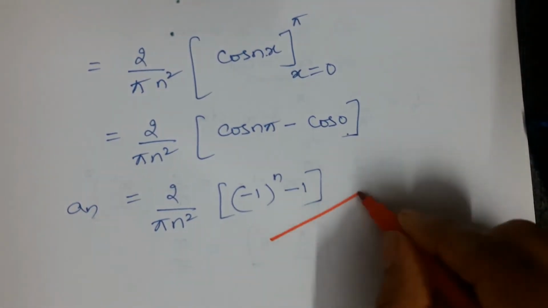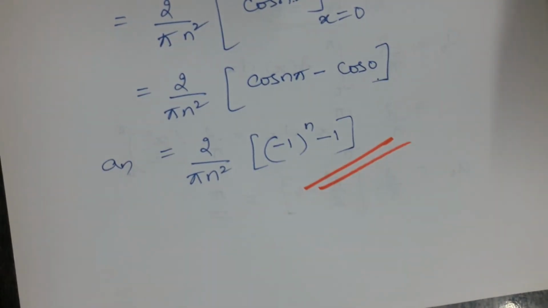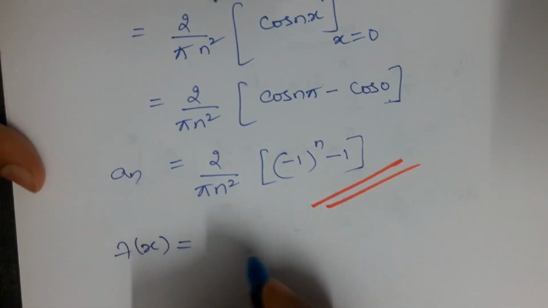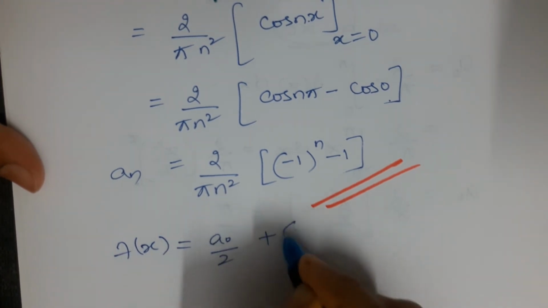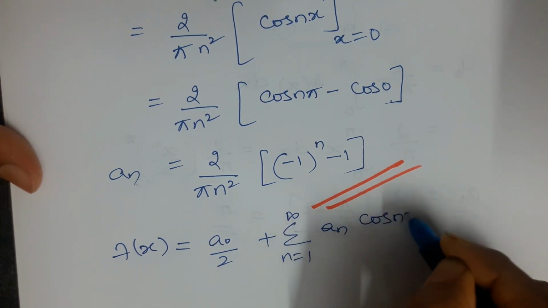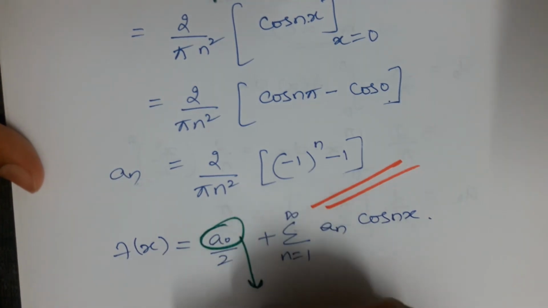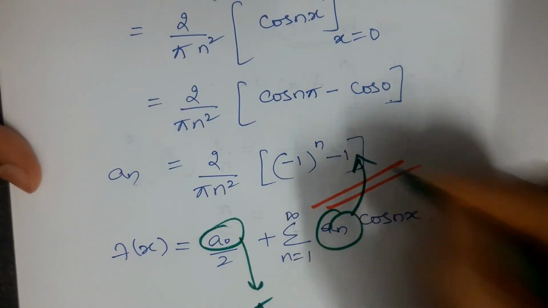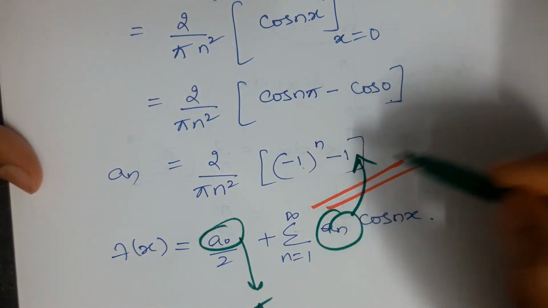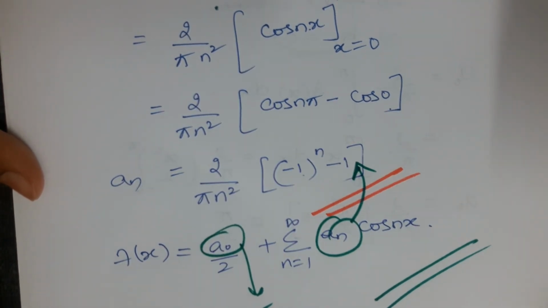So we got the value of a0 and the value of an. Both the values I will substitute into equation 1. What is equation 1? It is the Fourier series: f of x is equal to a0 by 2 plus summation n is equal to 1 to infinity an cos nx. Substitute a0 as pi, and for an the value we just got, 2 by pi n square into minus 1 to the power of n minus 1. So that gives the Fourier series expansion of the given problem. Thank you.